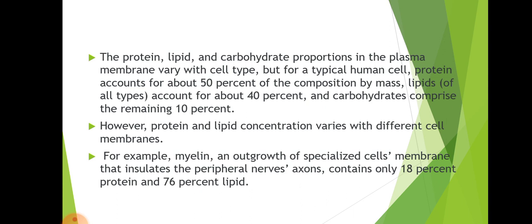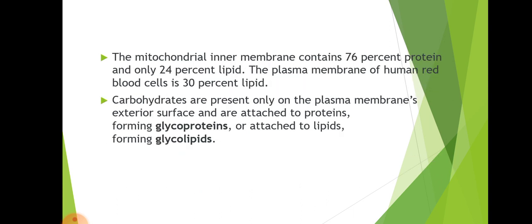For example, myelin, an outgrowth of specialized cells membrane that insulates the peripheral nerves, axons, contains only 8% protein and 76% lipid. The mitochondrial inner membrane contains 76% protein and only 24% lipid.